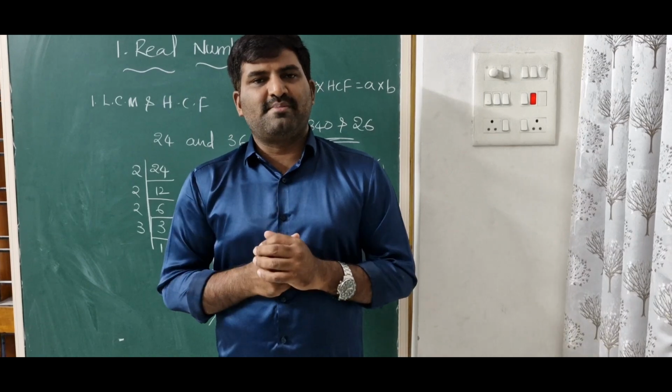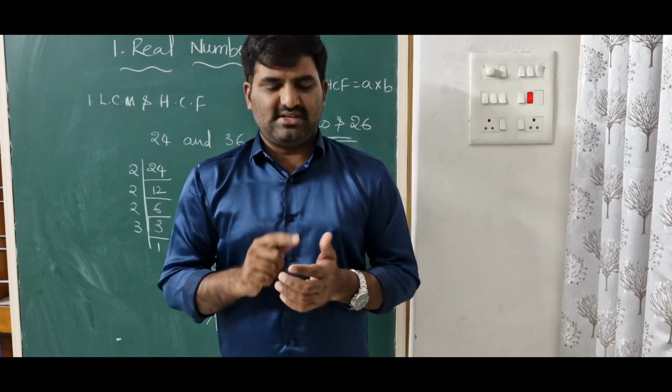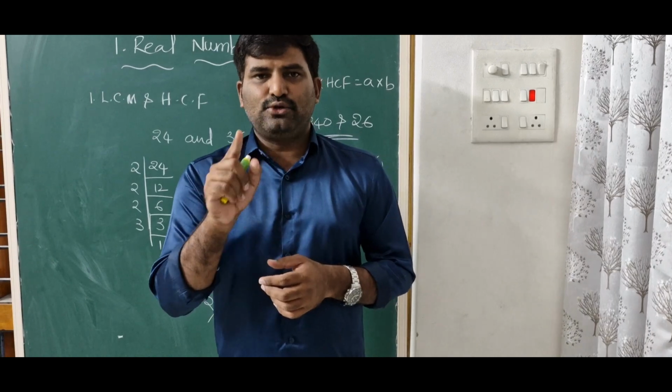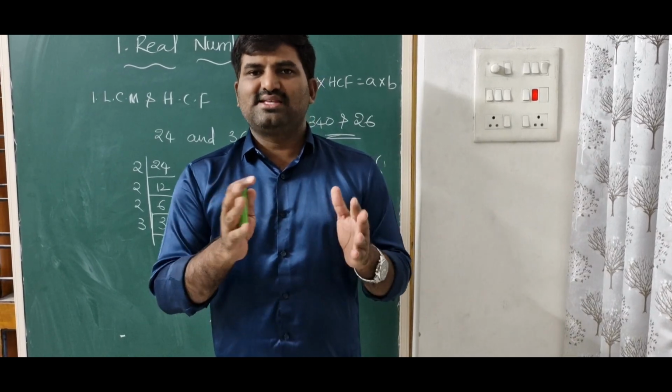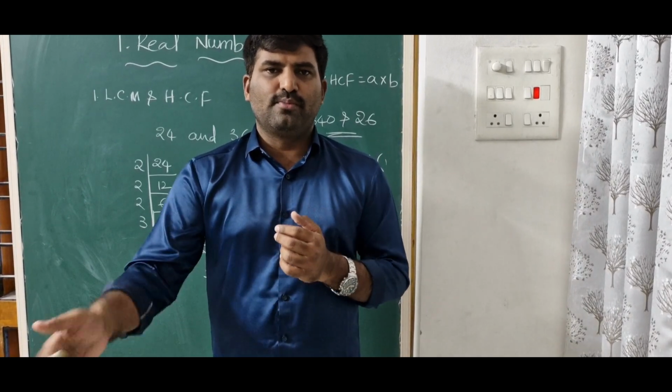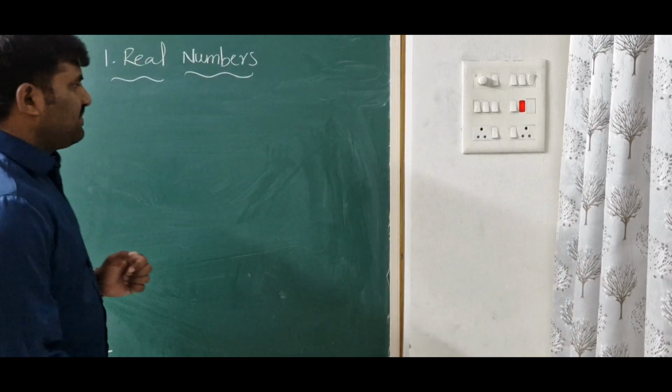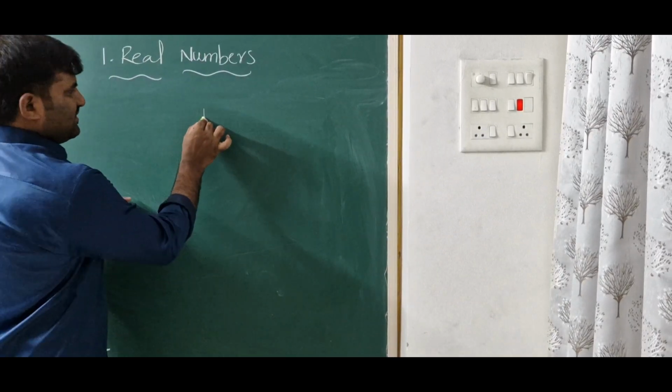LCM of two co-prime numbers is nothing but the product of the two numbers. If A and B are co-prime numbers, the LCM is A into B. So like this you can find the questions related to co-primes. On this topic, there is one more concept in MCQs that they repeatedly ask.